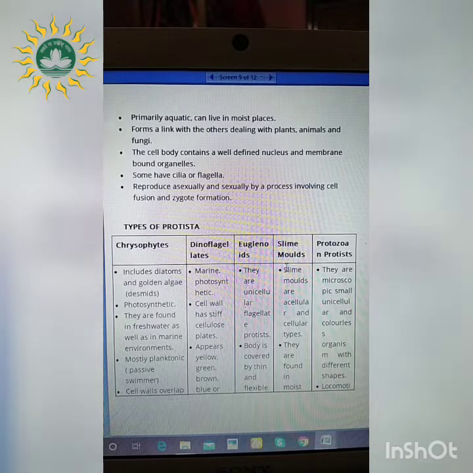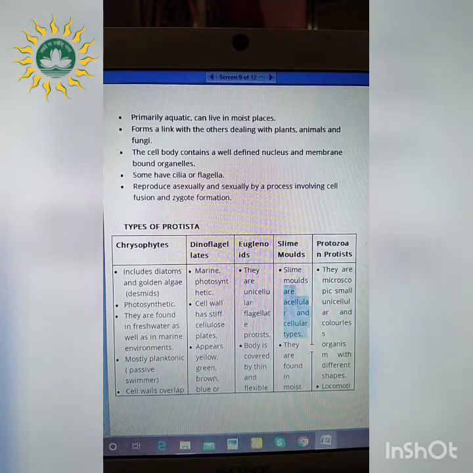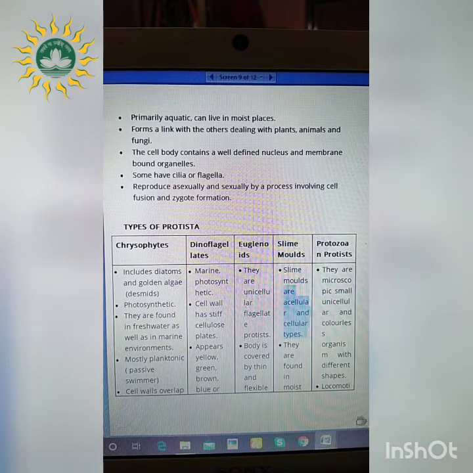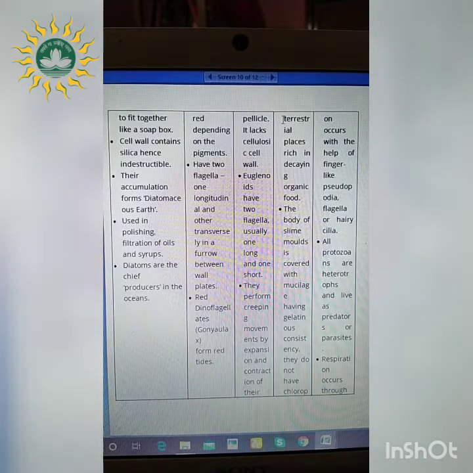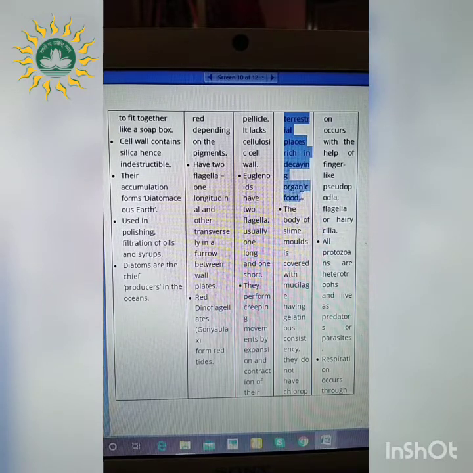Next classification is slime molds. So what are the slime molds? These slime molds are the acellular as well as cellular types. So both types are included. And where are they found? They are found in moist conditions as well as terrestrial places, and they are rich in decaying organic food. So this is very important, that they are rich in decaying organic food. So what is the body of slime molds covered with?